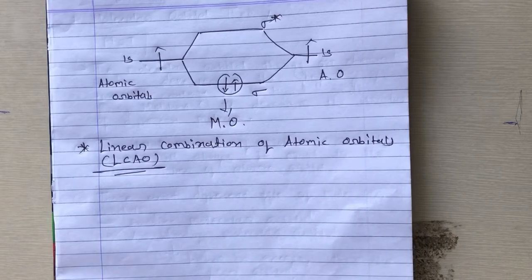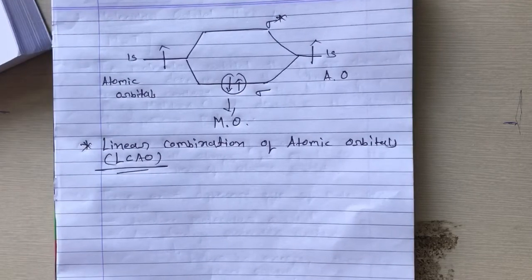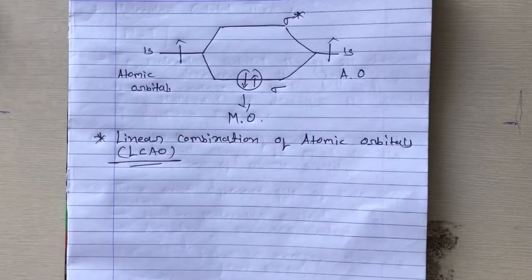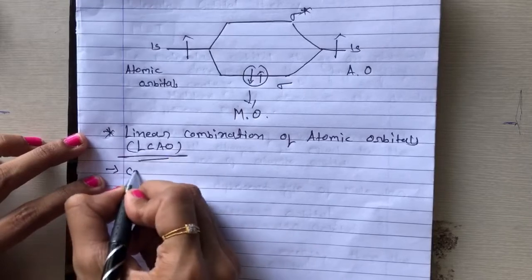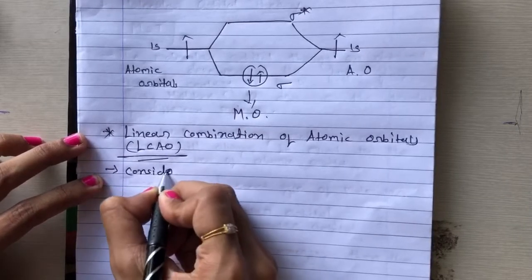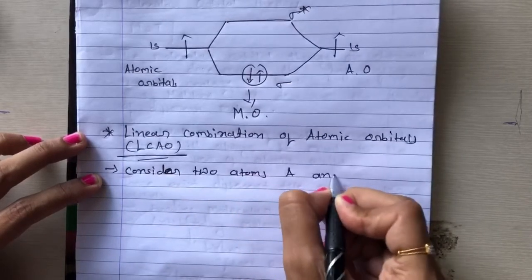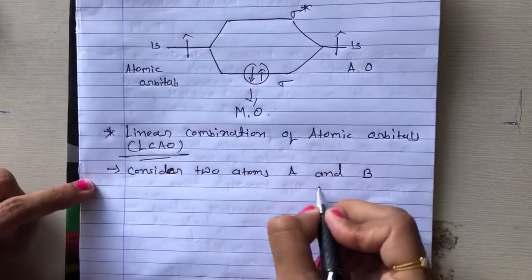So how does this linear combination work? Suppose we consider two atoms, A and B, each possessing a single valence electron. એટલે કે આ બે પાસે એક એક કેવા છે?